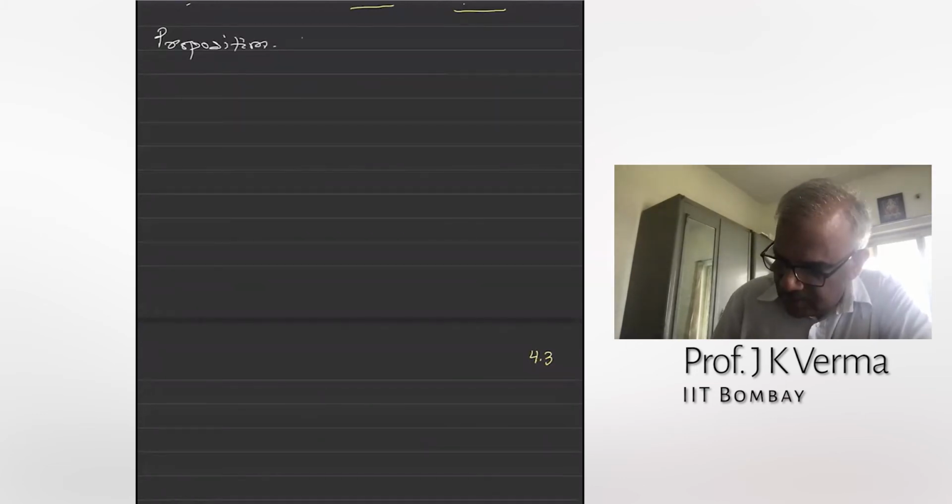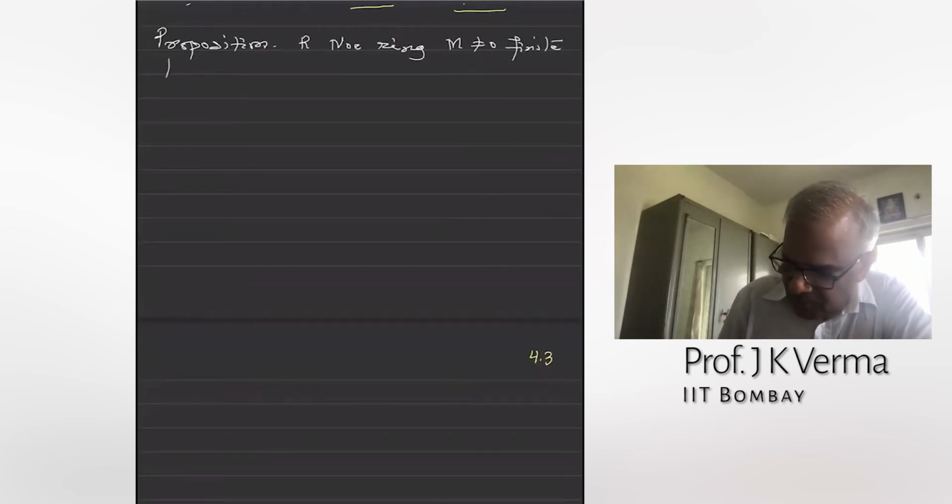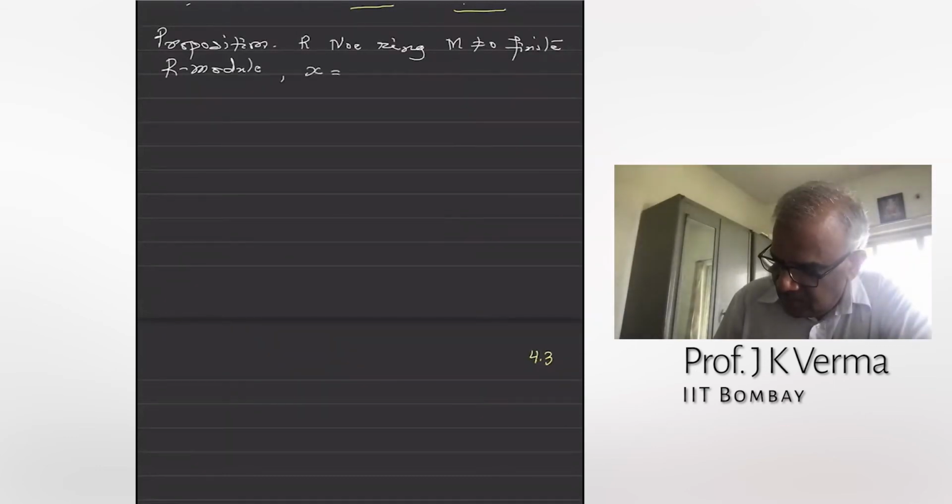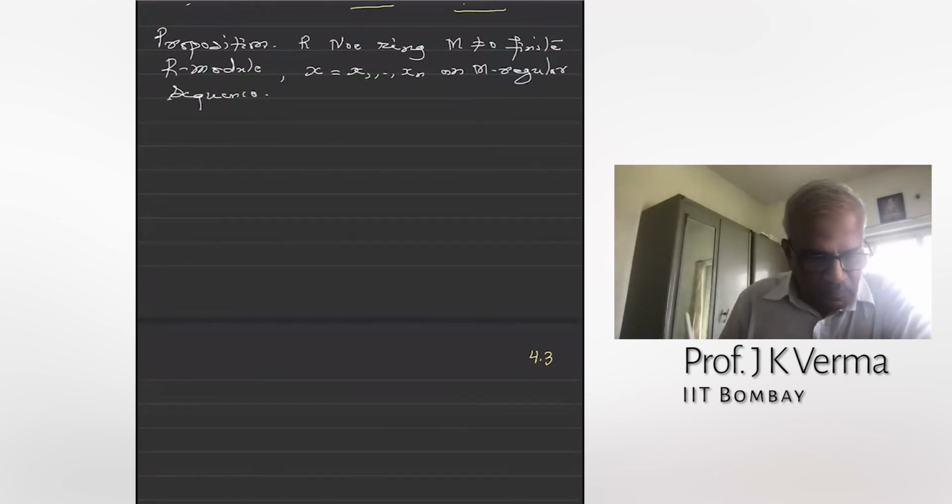R is a Noetherian ring, M a non-zero finite R-module, and x = x1, ..., xn an M-regular sequence.